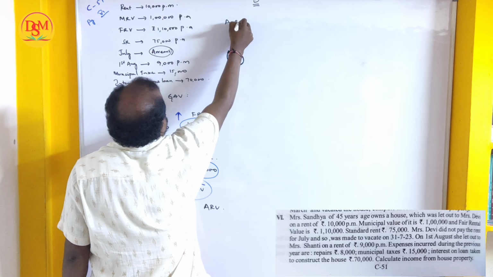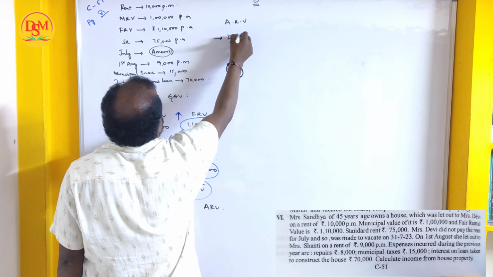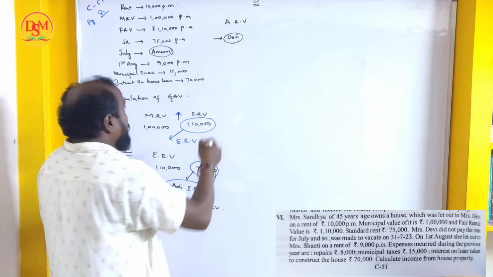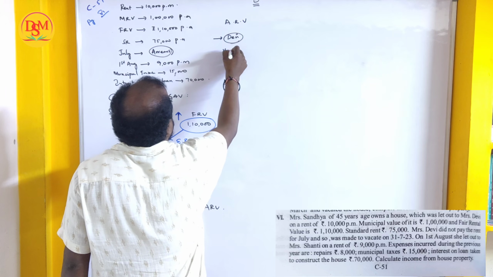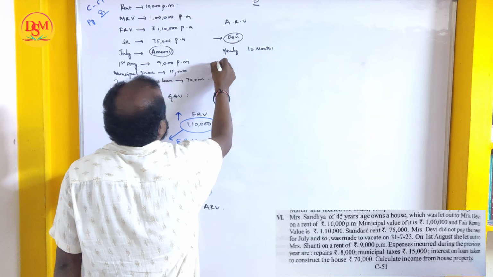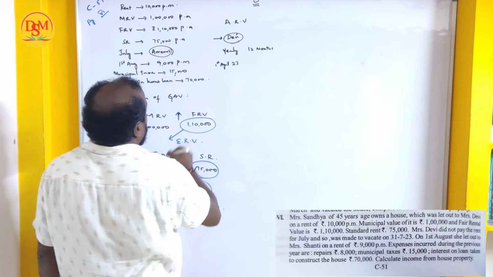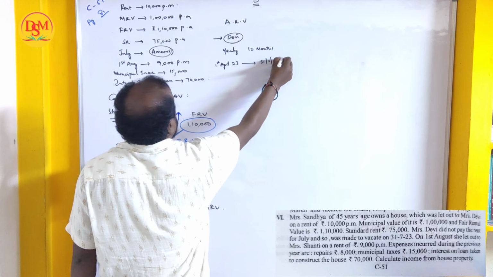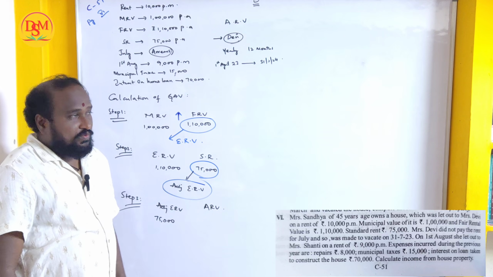Let us assume ARV. First, she has given to Devi on rent, to Devi as tenant. The rent was 10,000, right? So yearly how many months will be there? 12 months. Am I right? So 1st April 23 to 31st March 24.